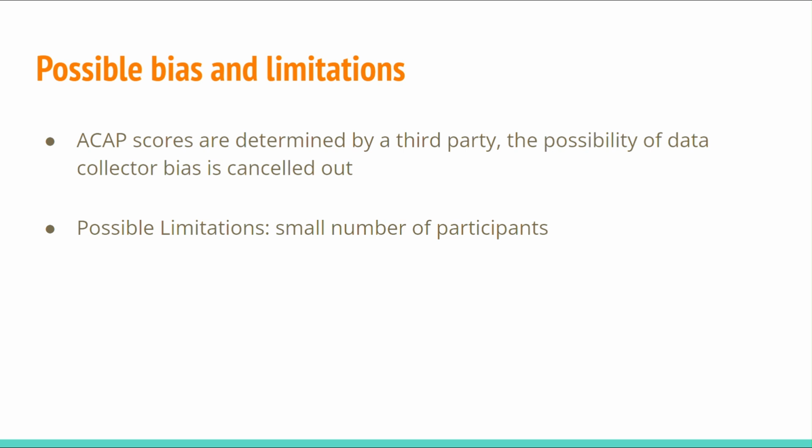Because ACAP scores are determined by a third party, the possibility of any bias the data collector may have would be canceled out. Due to the strict requirements of this study, it may be limited by the small number of participants, as they would be selected from a group around 100 students. From this group of 100, data is used to narrow participants down to those that have attended the same school since kindergarten. Parents will also have the choice to refuse participation, narrowing the group even more.